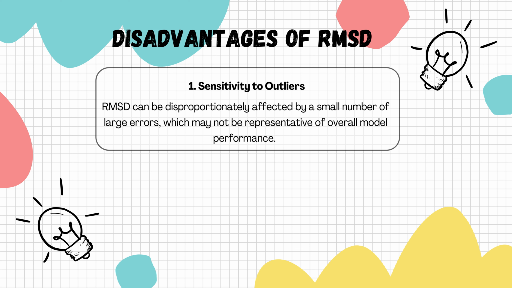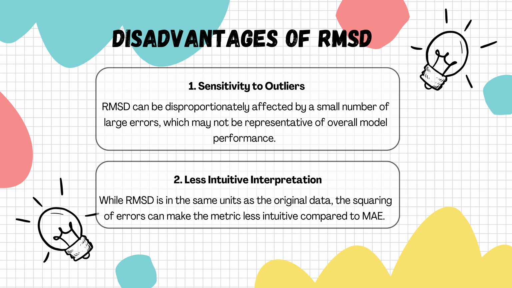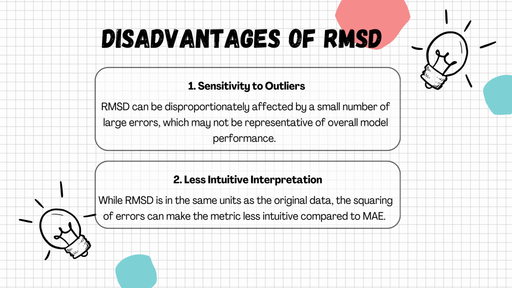Disadvantages of RMSD. 1. Sensitivity to outliers. RMSD can be disproportionately affected by a small number of large errors, which may not be representative of overall model performance. 2. Less intuitive interpretation. While RMSD is in the same units as the original data, the squaring of errors can make the metric less intuitive compared to MAE.